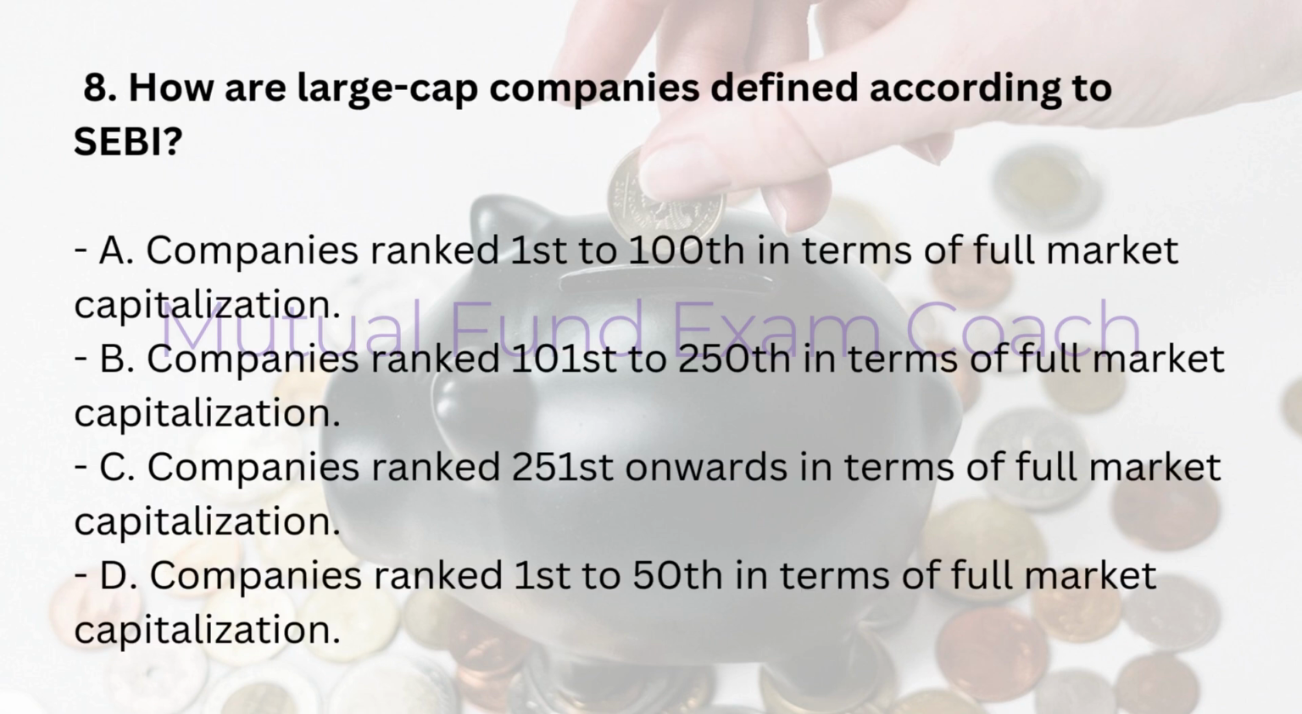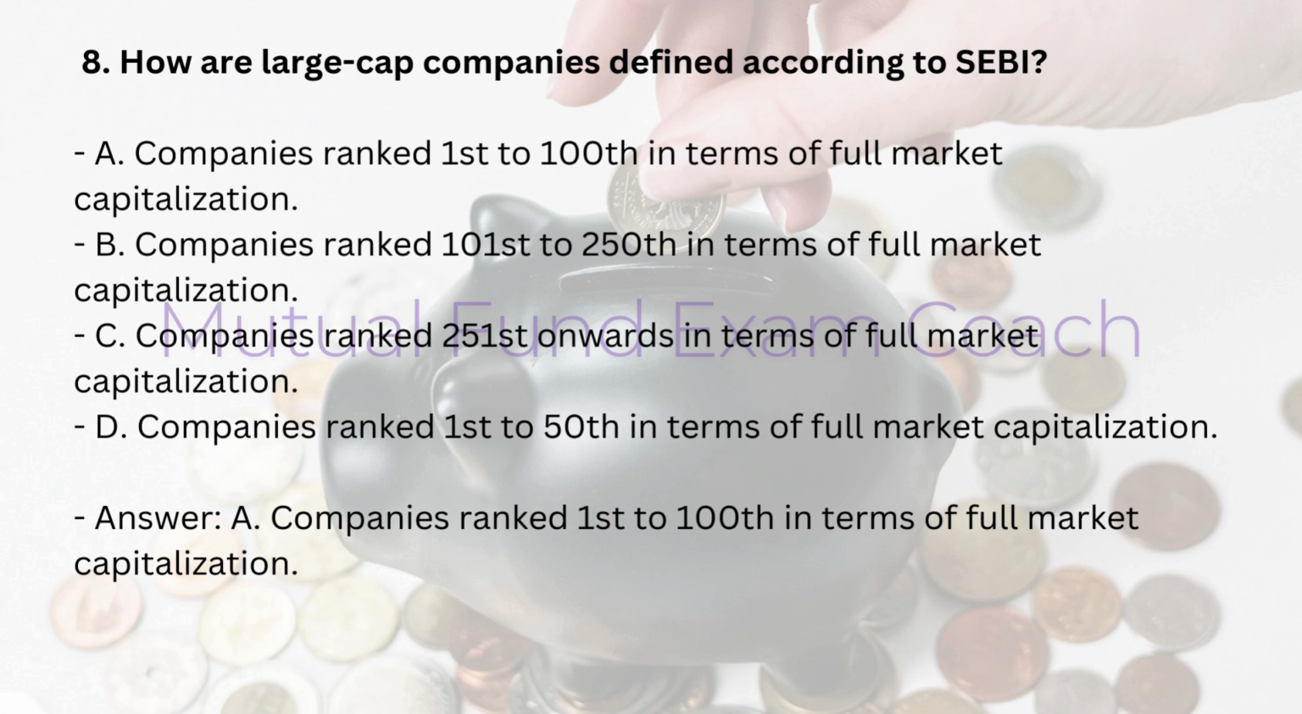8. How are large-cap companies defined according to SEBI? A. Companies ranked 1st to 100th in terms of full market capitalization. B. Companies ranked 101st to 250th in terms of full market capitalization. C. Companies ranked 251st onwards in terms of full market capitalization. D. Companies ranked 1st to 50th in terms of full market capitalization. Answer: A. Companies ranked 1st to 100th in terms of full market capitalization.